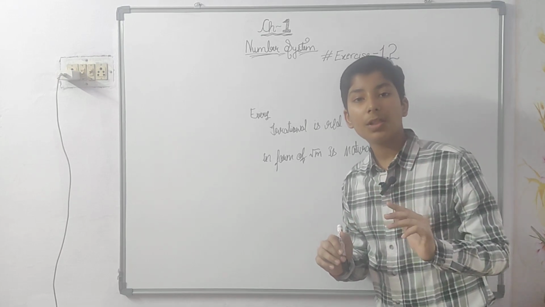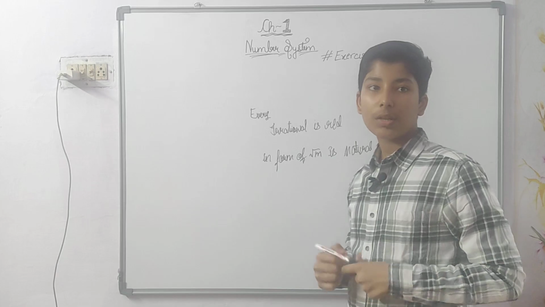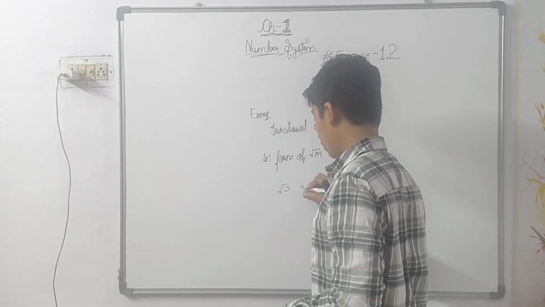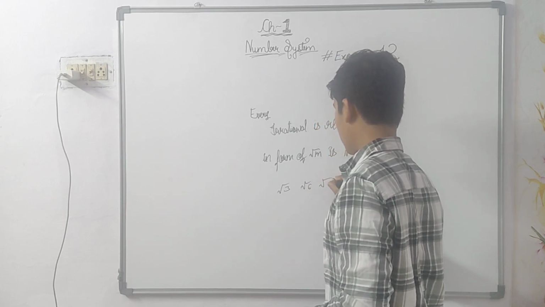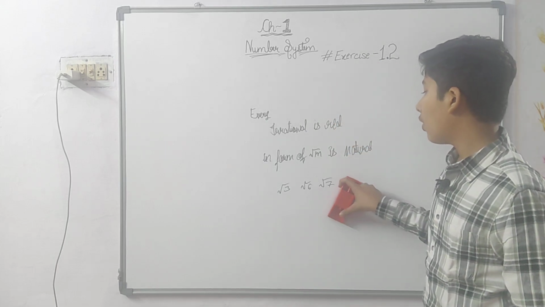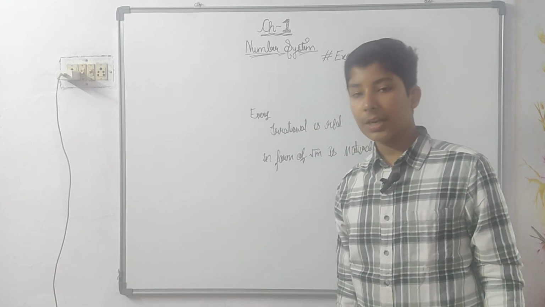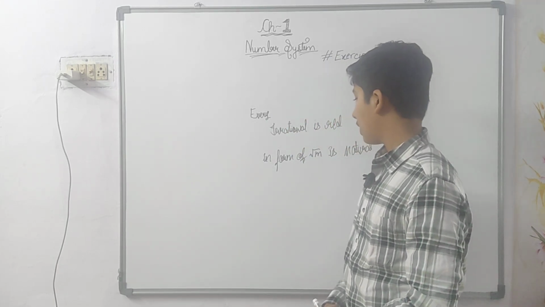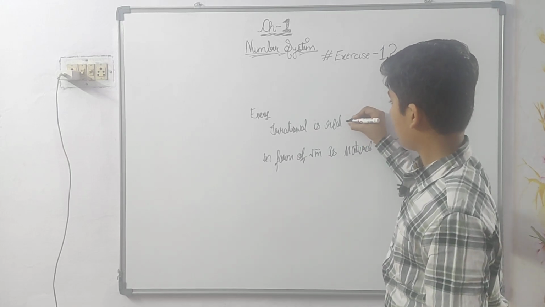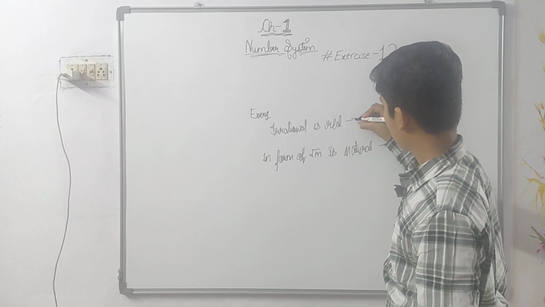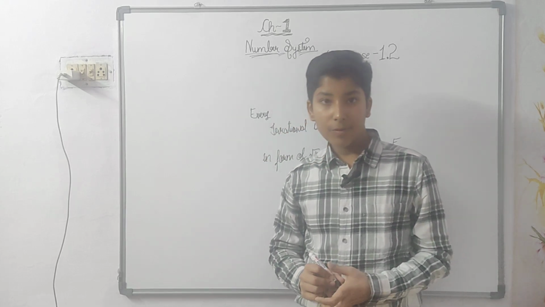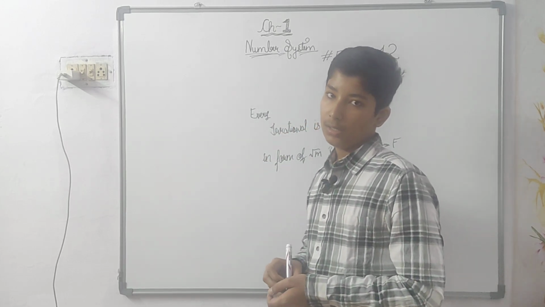No, it is a false statement. Why? Because if you take any example like root 3, root 6, root 7, any number in root m form is always an irrational number, but it is never a natural number. So it will be false.